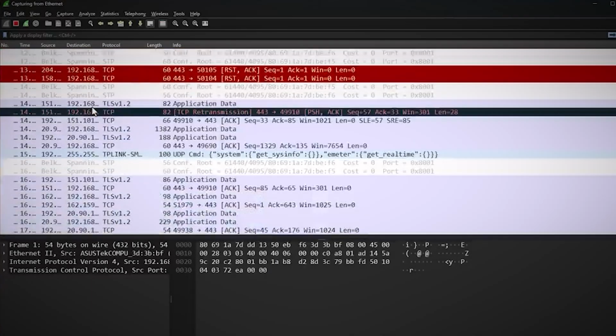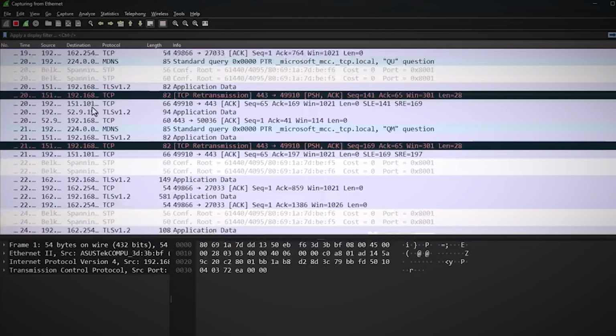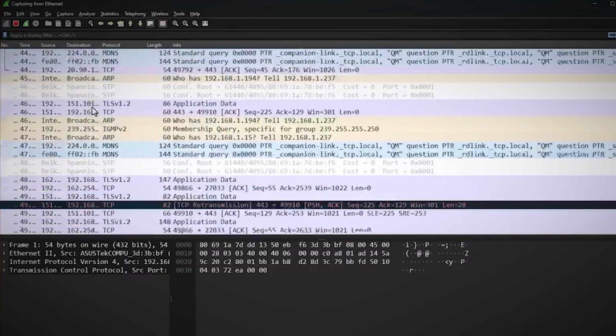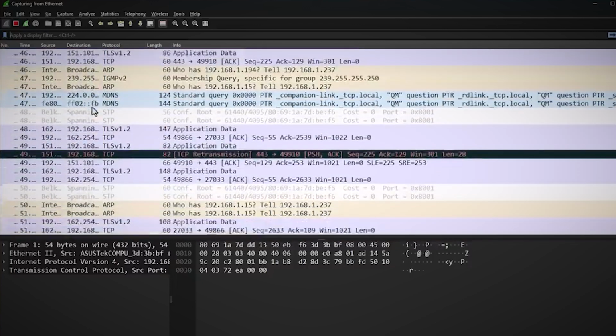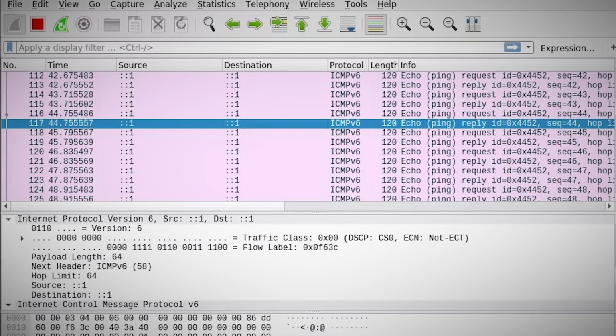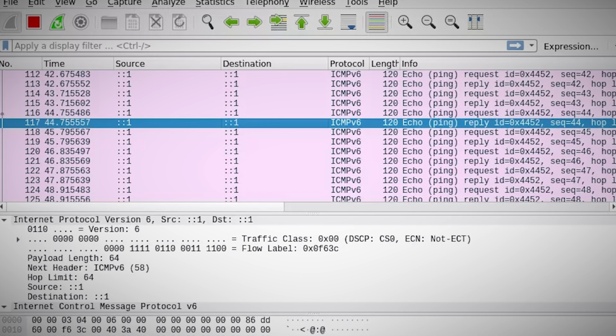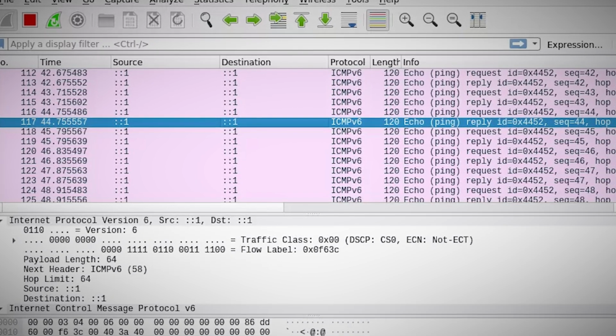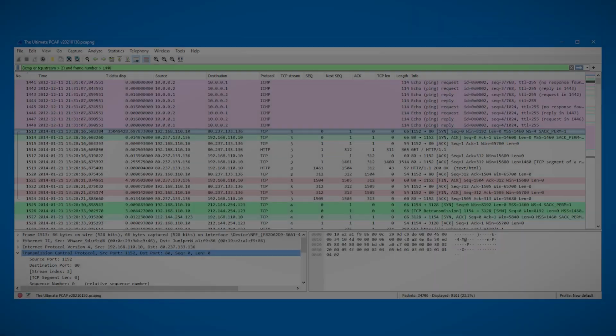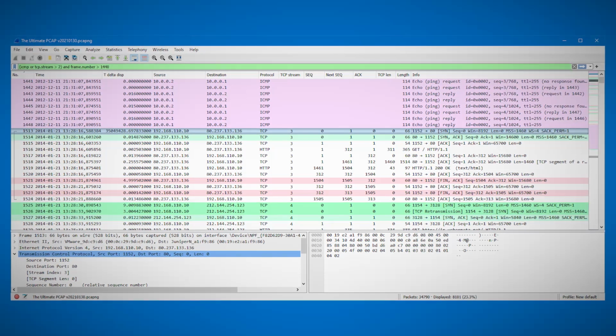Each line in the packet list represents a single packet of data. The columns show various pieces of information about each packet: the time it was captured, the source and destination IP addresses, the protocol used, and a brief summary. The colors aren't just for show, they serve a purpose.